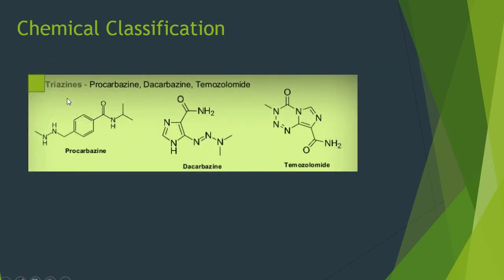The next subclassification for alkylating agents is triazenes, and an example of a drug is procarbazine. This is the structure for procarbazine. Dacarbazine, this is the structure, and temozolomide, and this is the structure for temozolomide. So these are the alkylating agents and their subclassification.